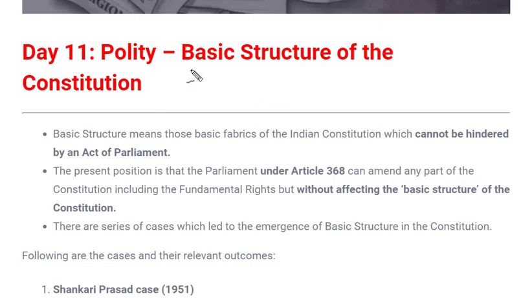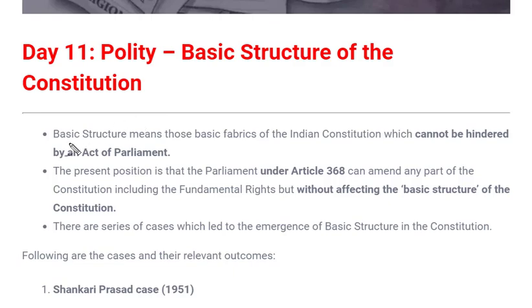It is changing from time to time. That means there will be several additions or removals from time to time according to the cases which are being followed or the judgments, whatever happens. So it is not fixed, it changes from time to time, but there are several definitions which are available. We'll see later in this video. So let's see what is written in this text.